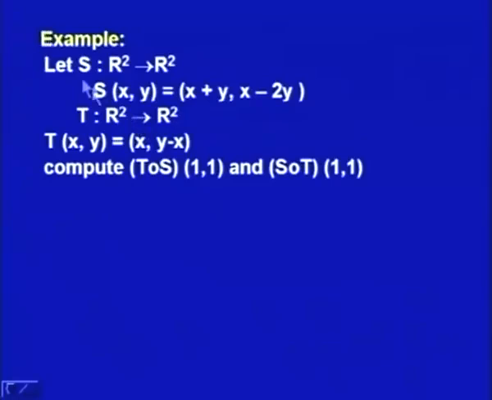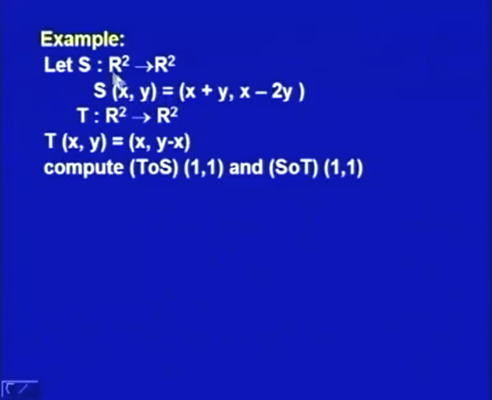Now, let us see what we mean by composite transformation with the help of an example. We have a linear transformation S from R2 to R2. Here S of x y is defined as x plus y and x minus 2y.